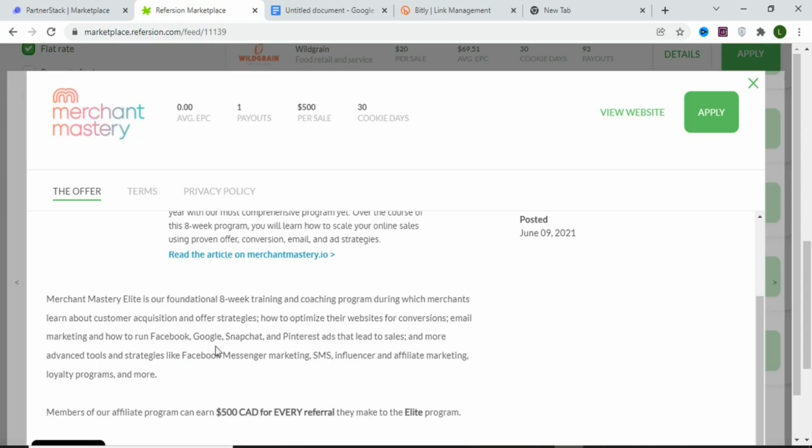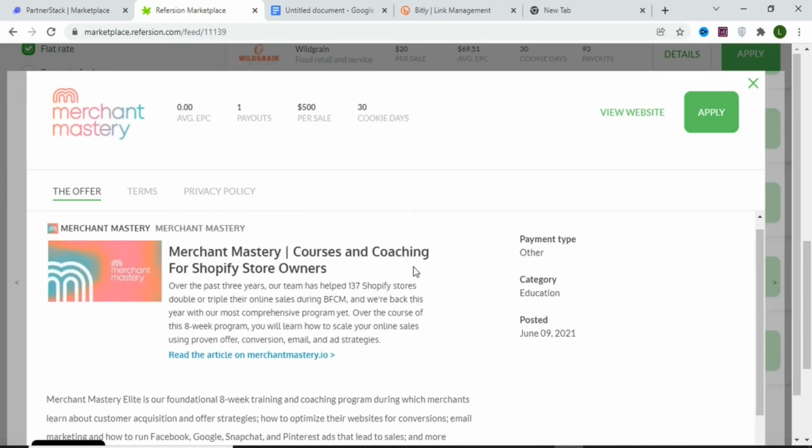So they are going to train people how to use Google Ads, Facebook Ads, Snapchat Ads, and Pinterest Ads to promote their drop shipping business. So this is a drop shipping product. As you scroll, you can see more information about the product.